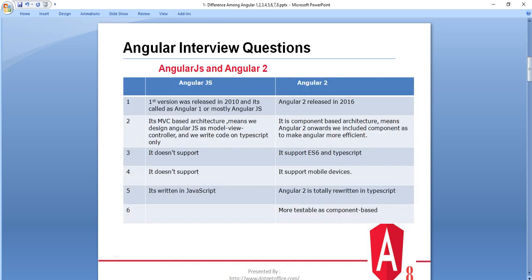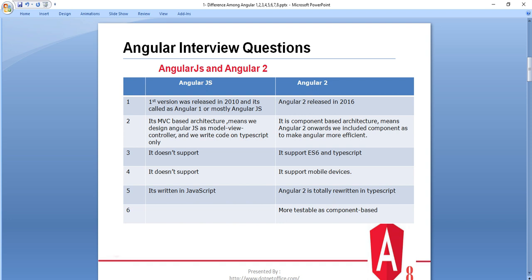First we will see what AngularJS is and what Angular 2 is, the difference between these two versions of Angular. AngularJS is also called Angular 1. AngularJS was released in 2010 and is called Angular 1, but mostly it is known as AngularJS, and Angular 2 was released in 2016.